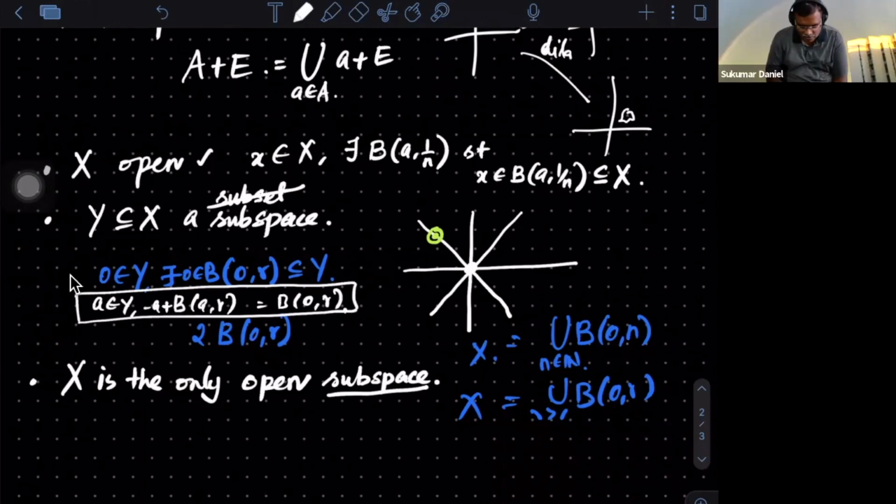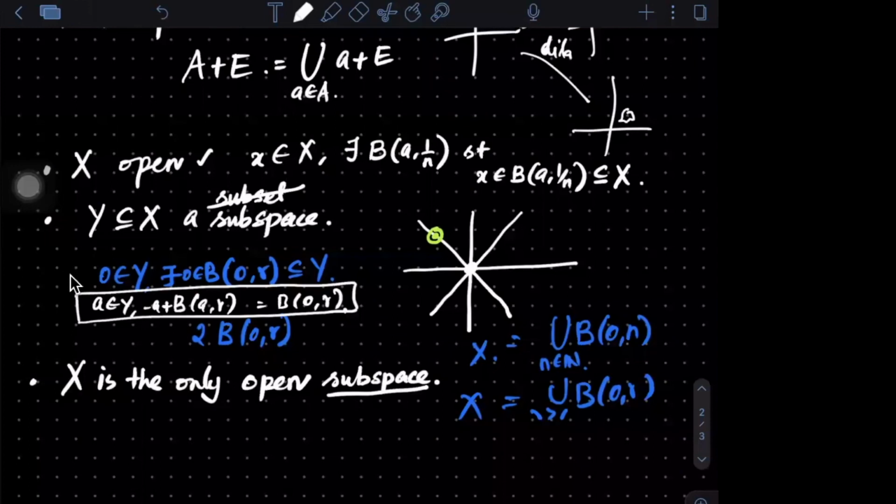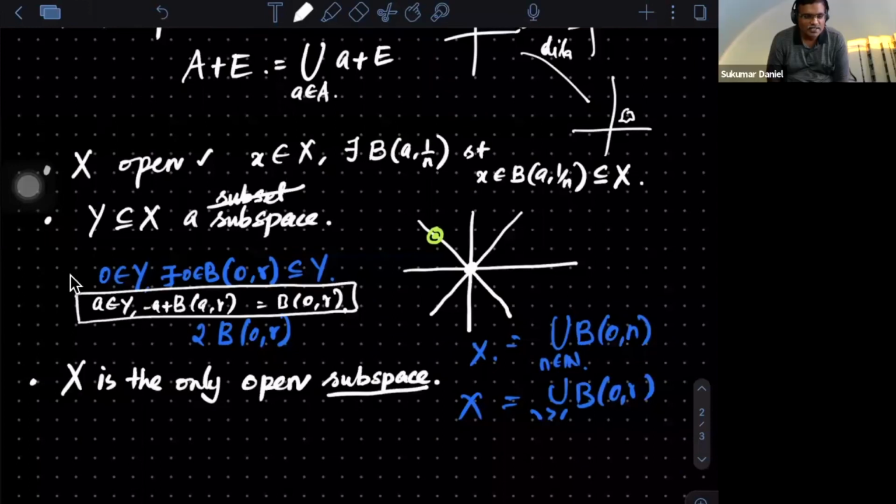What is that you're saying? So, are you asking that I give an example of a set? No, not an example. I'm asking, do you remember any property that says something like this? You have a set where it doesn't have any interior point. Okay.